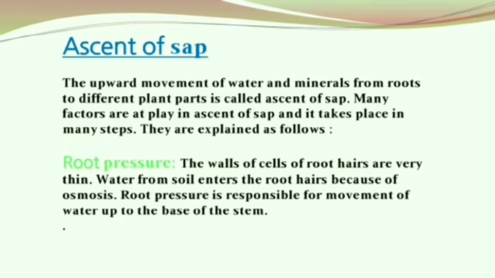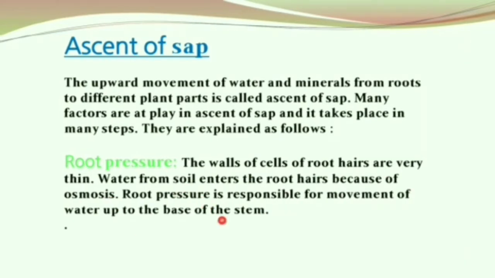Now, what is ascent of sap? The upward movement of water and minerals from roots to different parts of the plant is called ascent of sap. Many factors play an important role in the ascent of sap and it takes place in many steps. Root pressure. The walls of the cells of root hairs are very thin. Water from soil enters the root hairs because of osmosis. Root pressure is responsible for the movement of water up to the base of the stem.